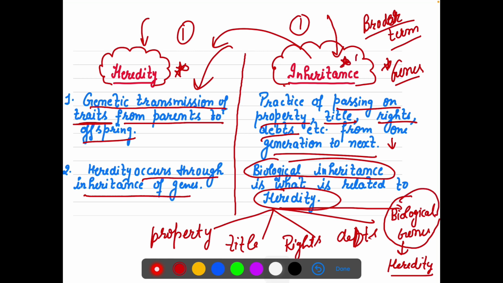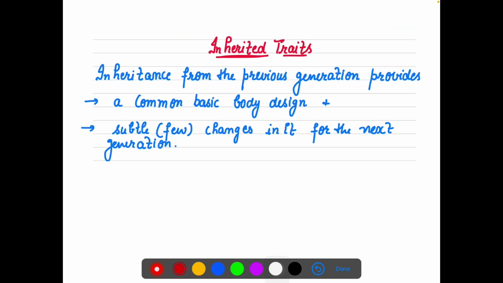Inheritance of genes from one generation to another is known as heredity, right? Property is inheritance, title is inheritance, rights are inheritance. But when we are saying biological genes, it means that is heredity. Now I'm using the word traits. What do these inherited traits mean? Inheritance from the previous generation means from your parents, or from ancestors to the parents, that